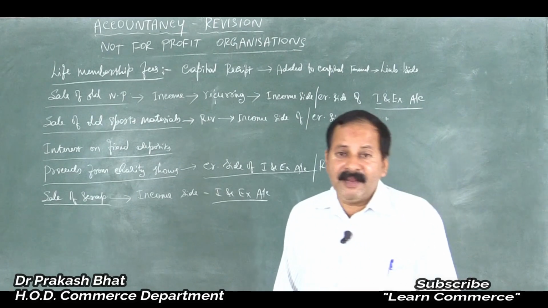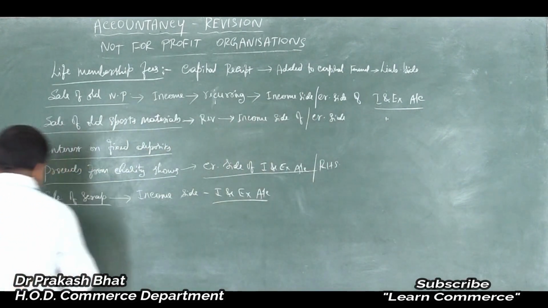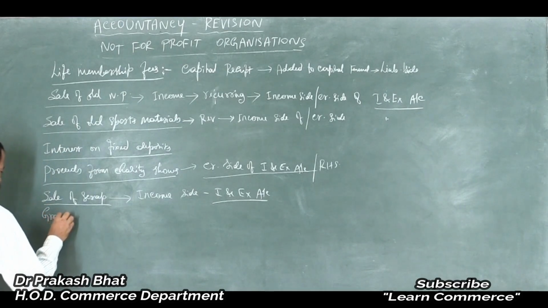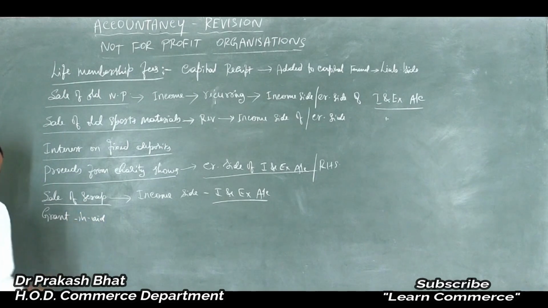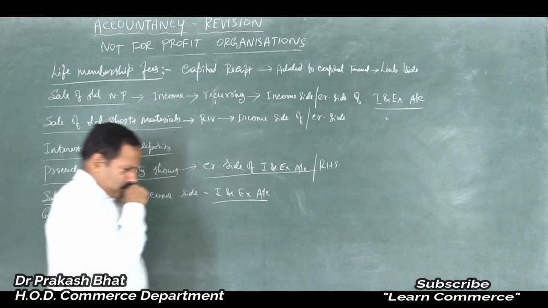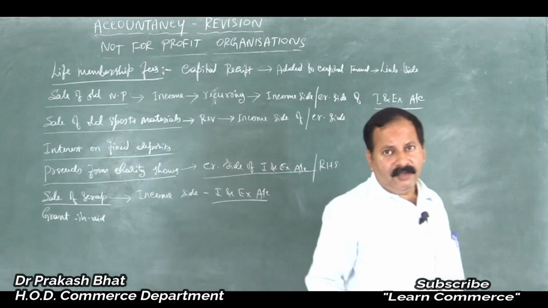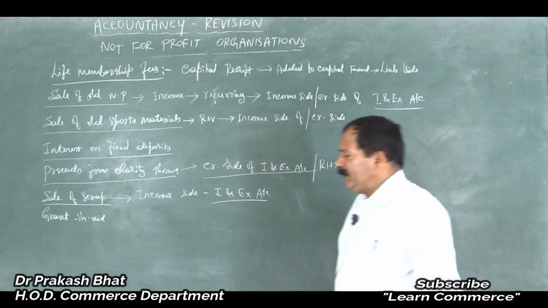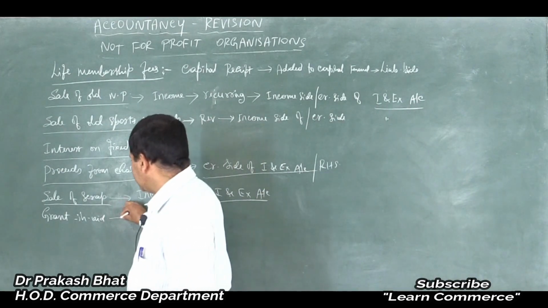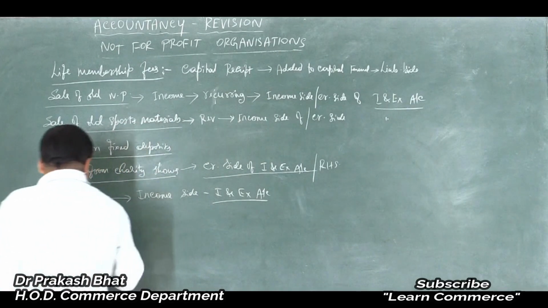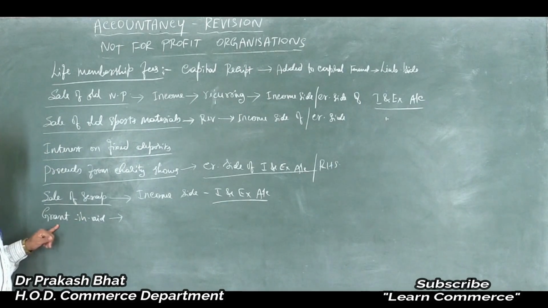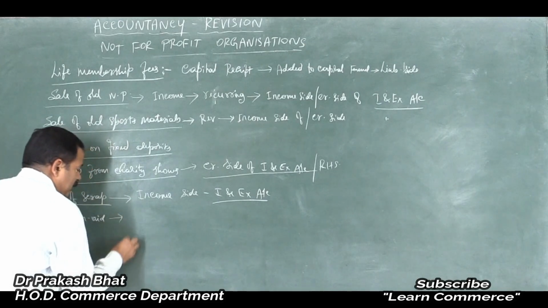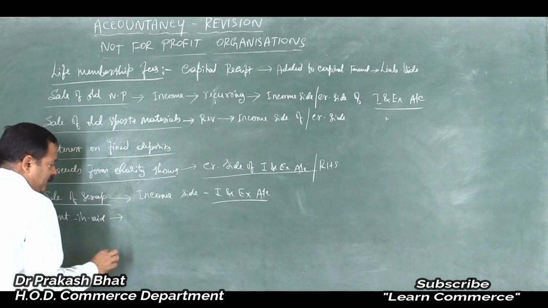Then grant in aid. Any aid declared or received will be received now and then, isn't it? Government may provide grants, and now and then the government will give money, which is a regular or recurring income.